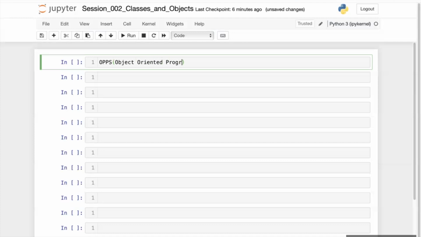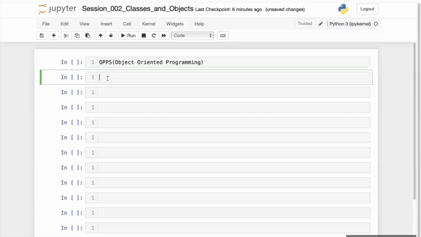In most programming languages, the C language that you must have heard about is not object oriented, but C++ is an object oriented programming language. Here we will learn how Python is object oriented, or whatever programming language follows the object oriented approach. What is this object oriented approach? That we are going to uncover today.